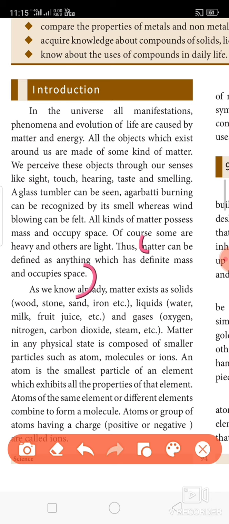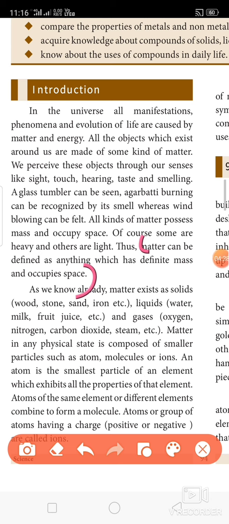Also, matter can exist in all three forms. You know the three forms: solids, liquids and gases. Examples for solids are wood, stone, sand and iron. Examples for liquid matter are water, milk, fruit juice, oil, etc. And gases, as you know, are oxygen, nitrogen, carbon dioxide, steam, etc. These are all forms of matter. So matter in any physical state is composed of smaller particles such as atoms, molecules and ions. So these are all the basic things.